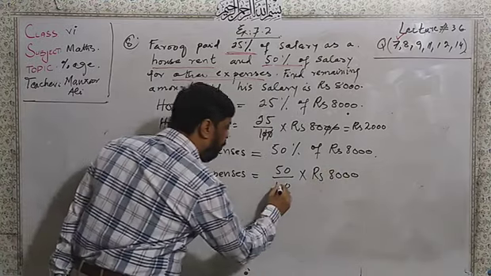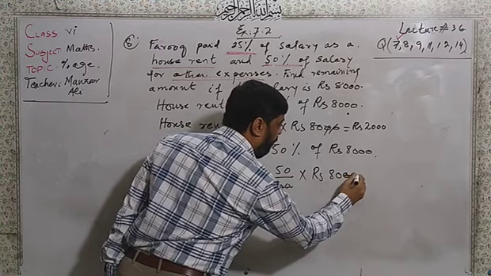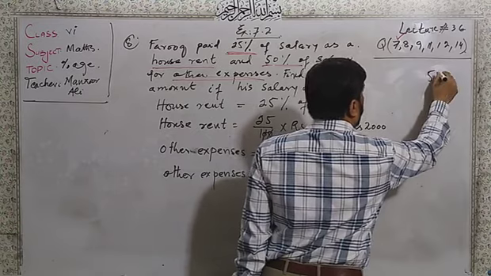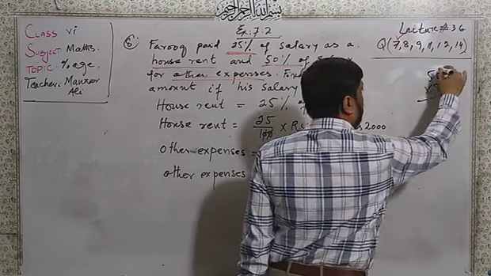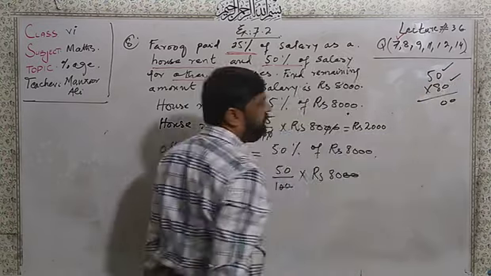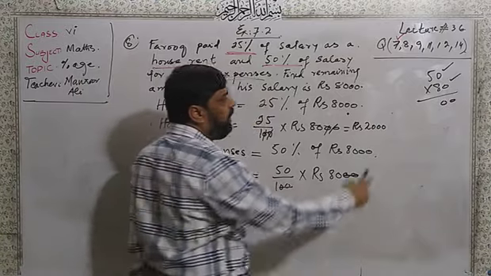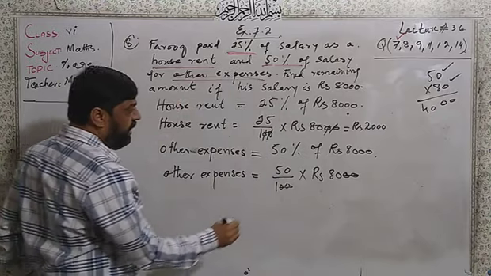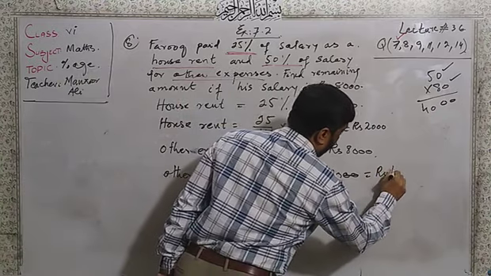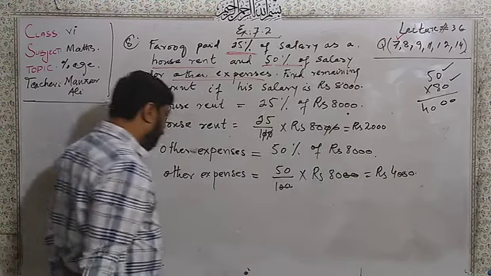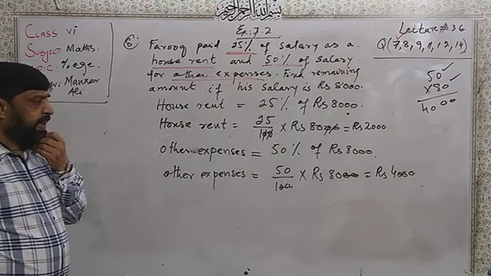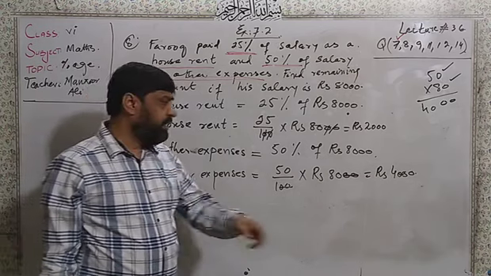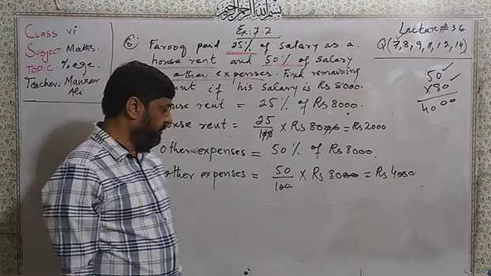Dear students, same way, two zeros cancel by the two zeros of 8,000. I got 50 multiplied by 8. Keep these two zeros here. Then 5 times 8 is 40, so the answer that we got here is 4,000. Now 50% of his salary 8,000 becomes 4,000.